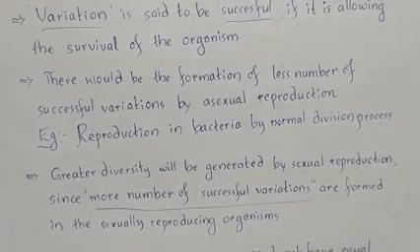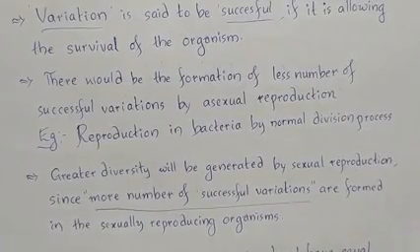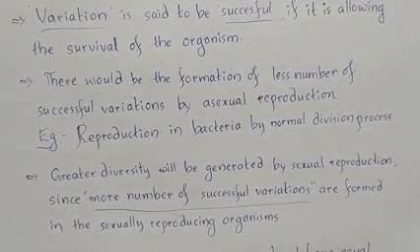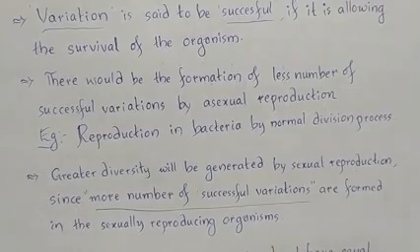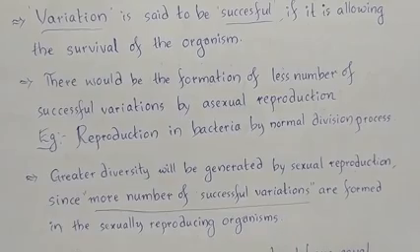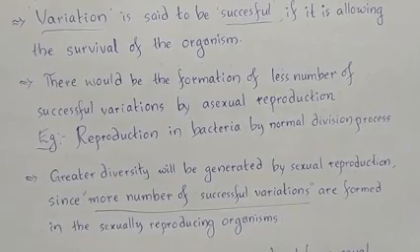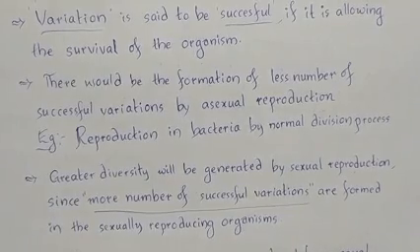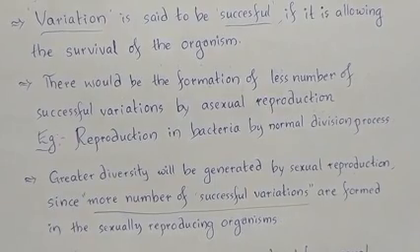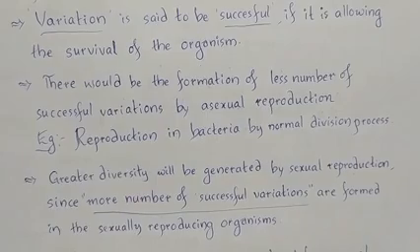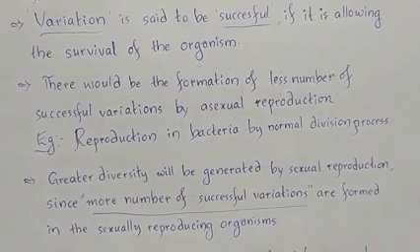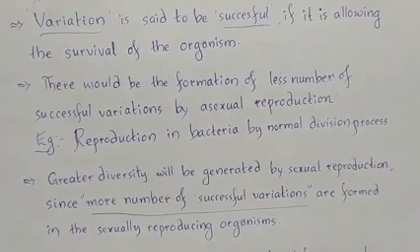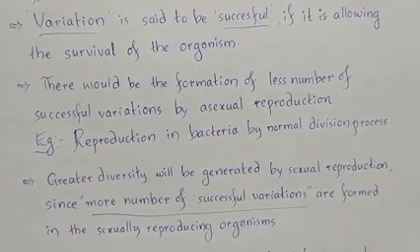Whereas the greater diversity will be generated by a greater number of successful variations that are added in the new organisms. And more variations are added by which type of reproduction process, which you have learned in the previous chapter, that is how do organisms reproduce. We have learned that more and more successful variations are created by means of sexual reproduction.